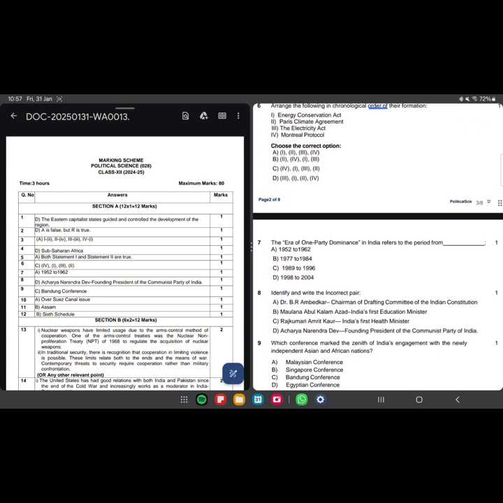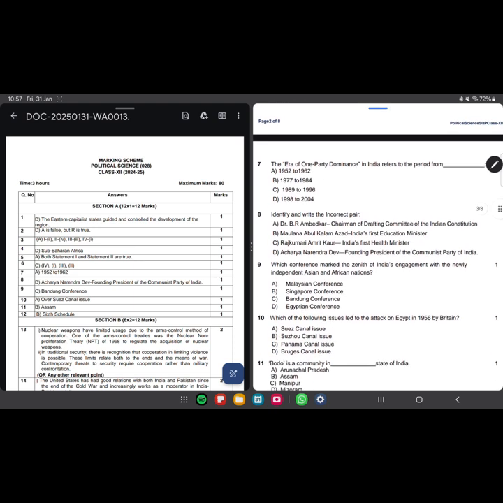The era of one party dominance in India refers to the period from 1952 to 1962. This was the era of Congress. Identify and write the incorrect pair. Please check, it is asking about the incorrect pair. Rajkumari Amrit Kaur was the first health minister.